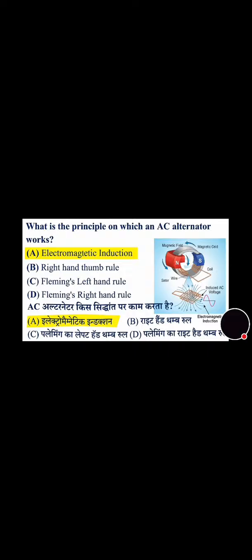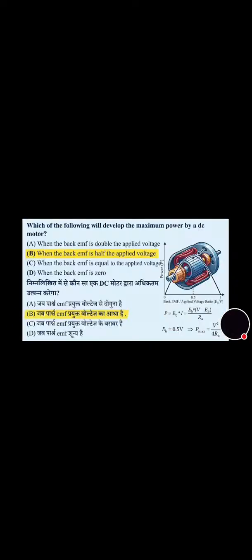Now we will move towards the next question. Next question is on the screen. You can see on the screen: which of the following will develop the maximum power by a DC motor? And correct answer is option B, that is when the back EMF is half the applied voltage.